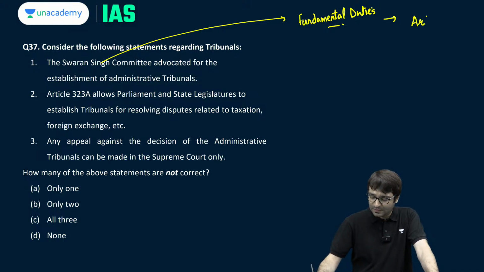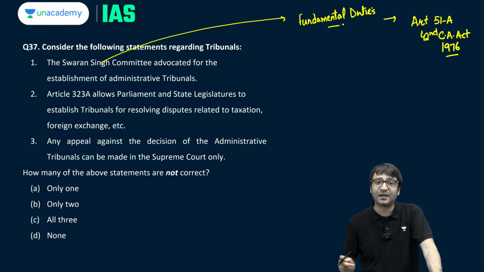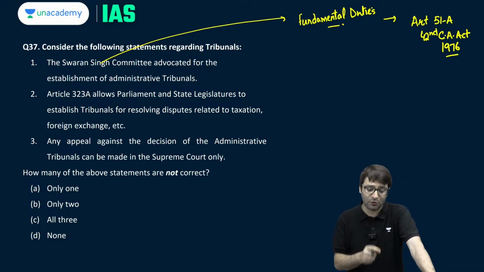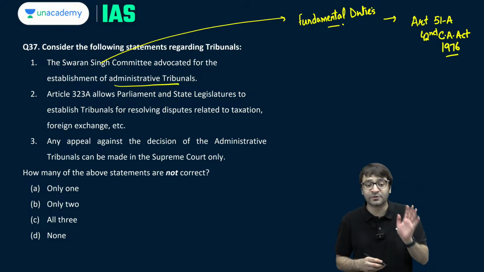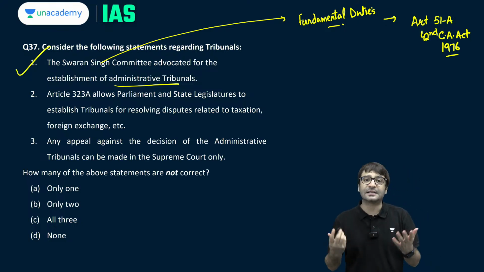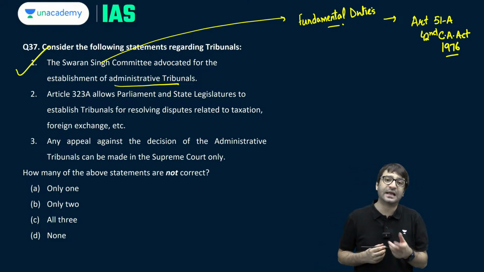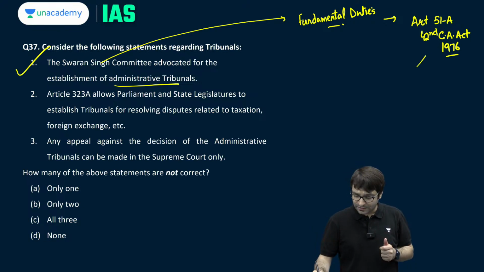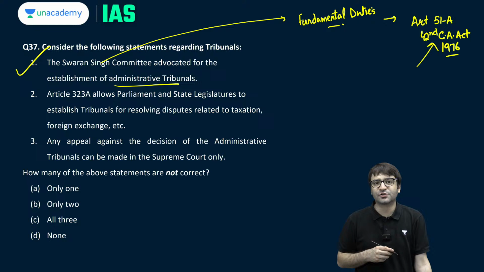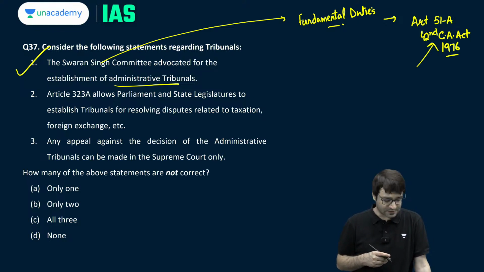That is how Article 51A got added by the 42nd Constitutional Amendment Act 1976, but this committee also advocated for the establishment of administrative tribunals. This is correct. And that is how Article 323A and 323B got added to the Constitution via the 42nd Constitutional Amendment Act, 1976.